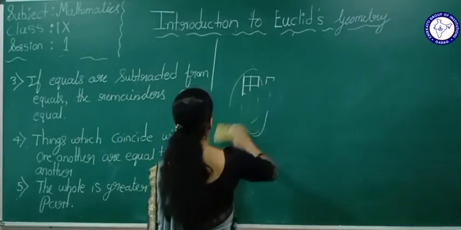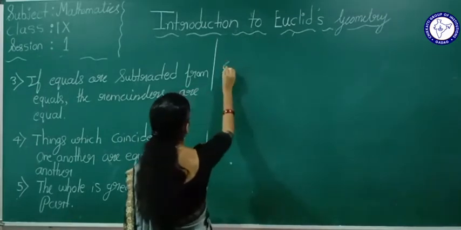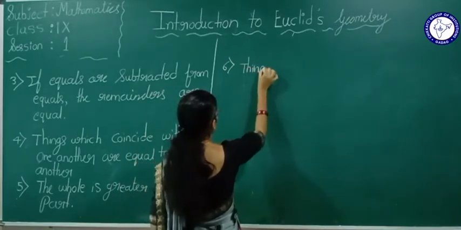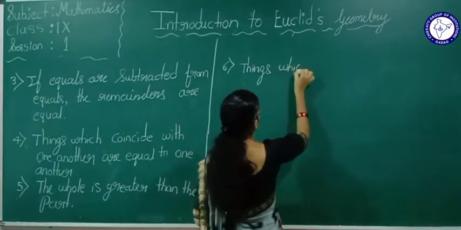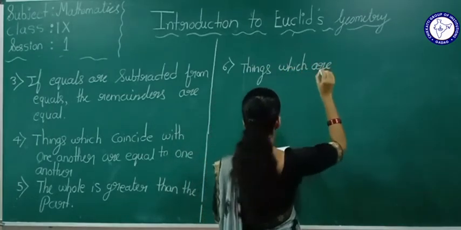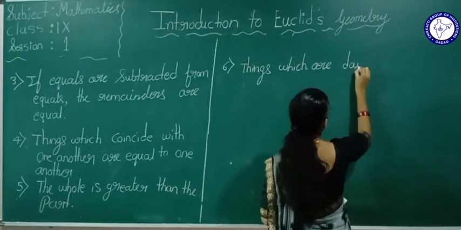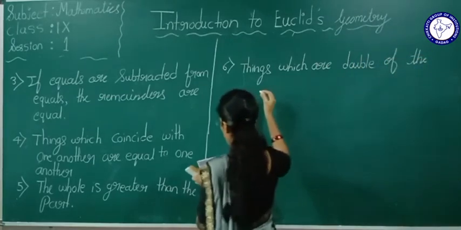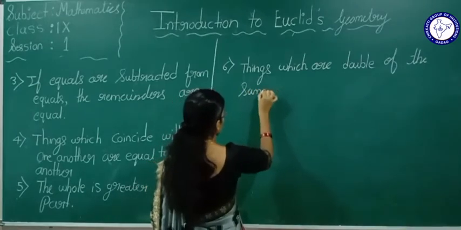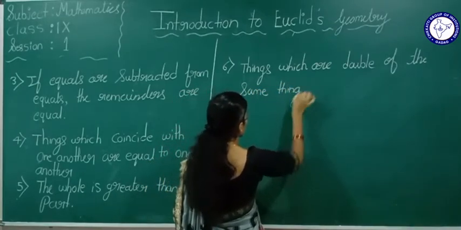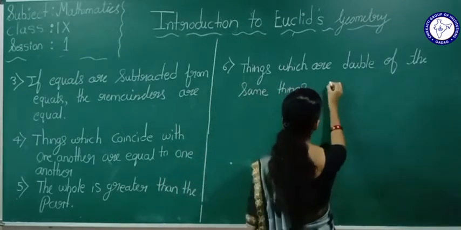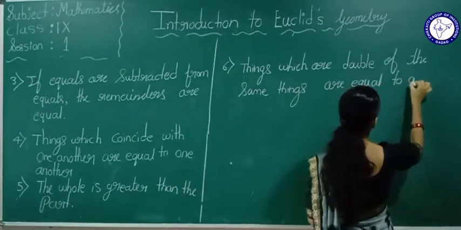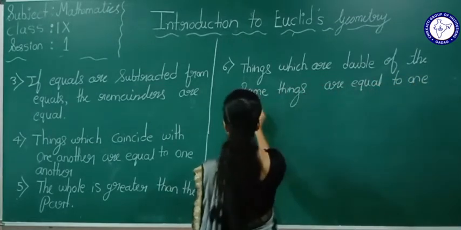Now we will see the sixth axiom. Things which are double of the same thing are equal to one another.